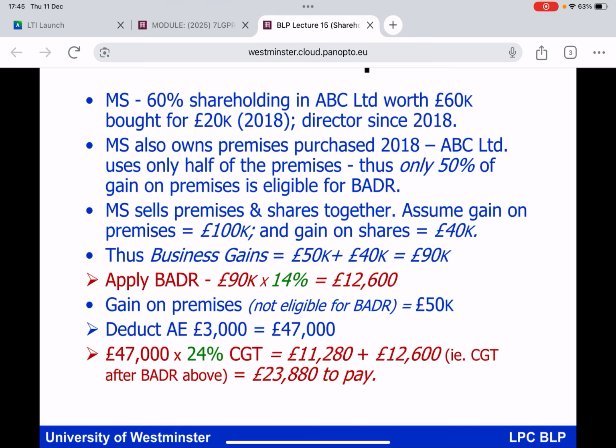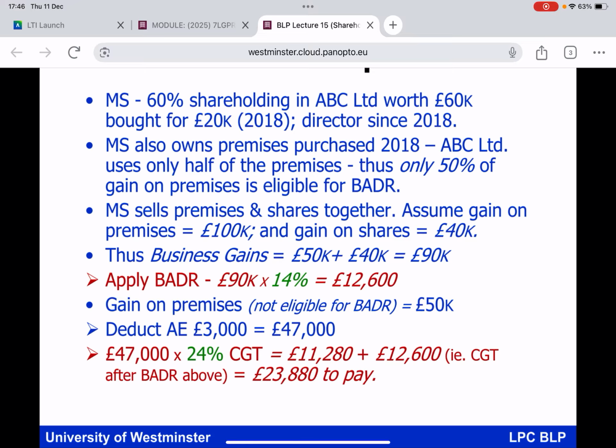So moving on very nicely to the next slide, an illustration of associated disposals. MS has got a 60% shareholding in ABC Limited, worth £60,000, acquired in 2018 for £20,000. That's gains on the shares of £40,000, and MS has been a director of the company since 2018. Now, this company is operating from premises owned by MS himself, purchased in 2018, but ABC Limited is only using half of the premises, not all of the business premises owned by MS. And thus, when we get down to a discussion about the associated disposal, we'll only be able to claim 50% of the gain being eligible for BADA because the company was only using half of the premises.